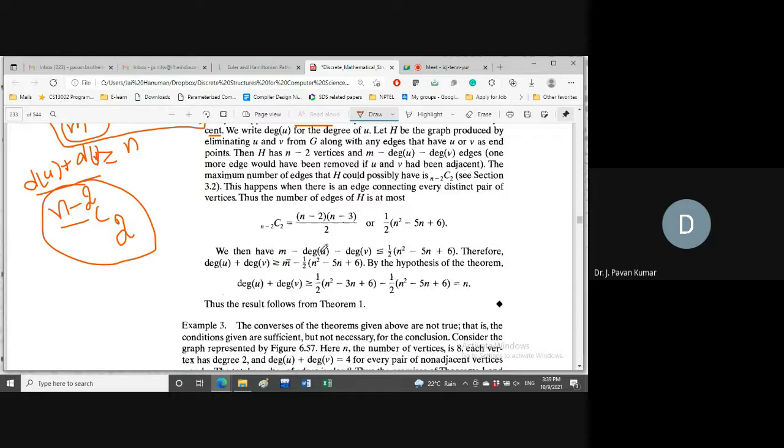Let us bring these two terms, degree of u and degree of v, to the right side. Then degree of u plus degree of v is greater than or equal to m minus this much. Is it clear? We are just bringing these to this side.